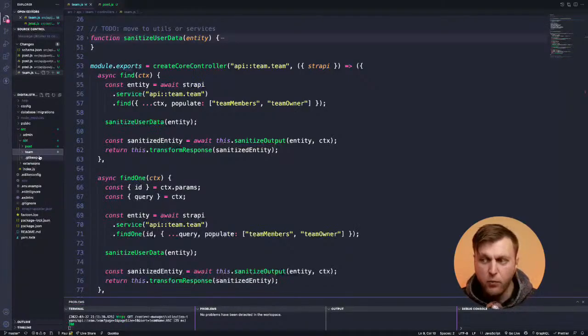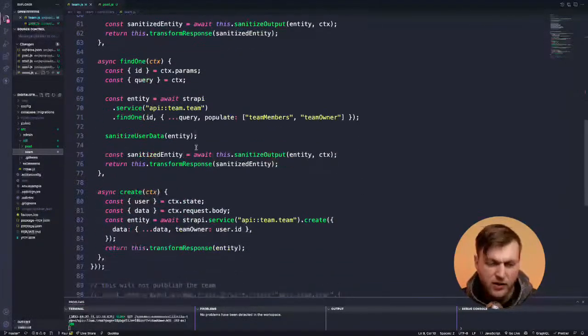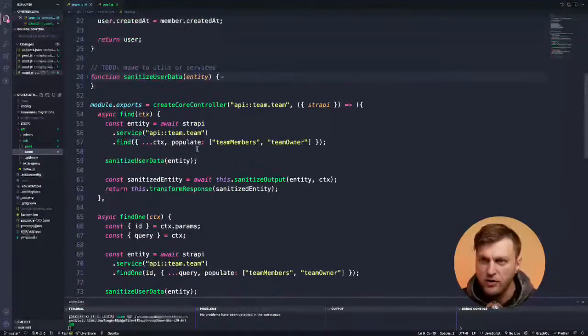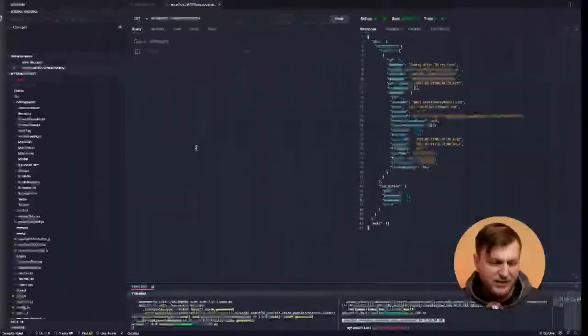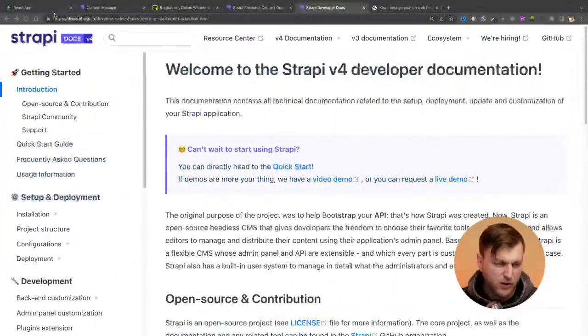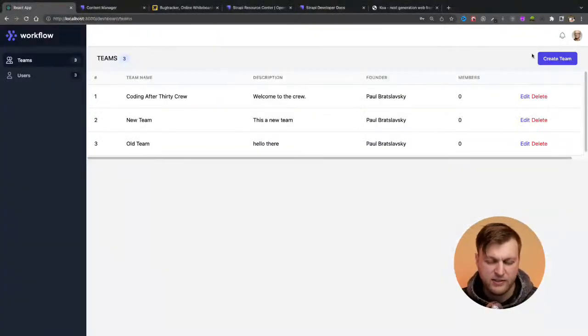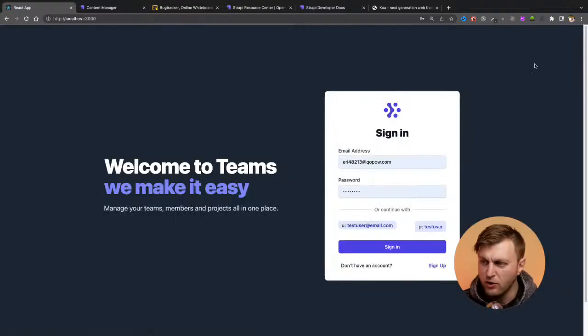But like I said before, you don't have to, but if you want to write custom code, especially if you're starting out, here's an example of a custom controller that I wrote, and you have that functionality to be able to do it. But enough about Strapi. I just want to show you that it's what is powering our backend, and this is what allowed me super quickly to set up some of these functionalities out of the box. So here's the thing, guys. If you're building an application, and we're going to get into the code, of course we will. We're going to talk about it.